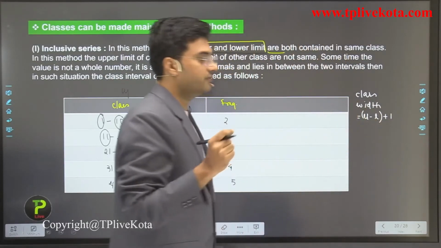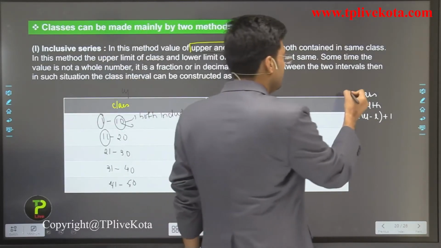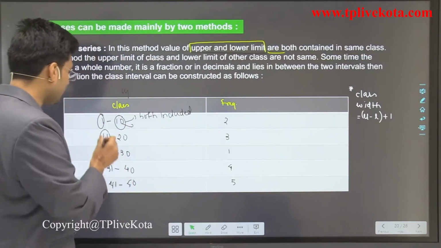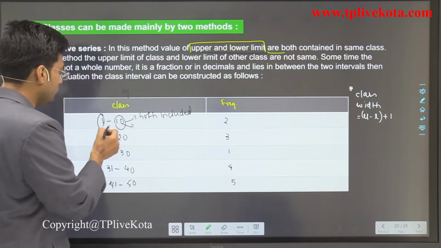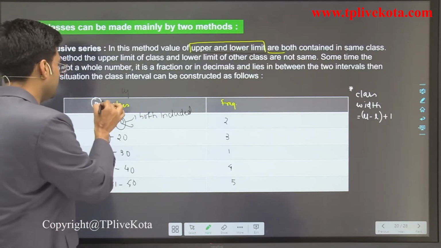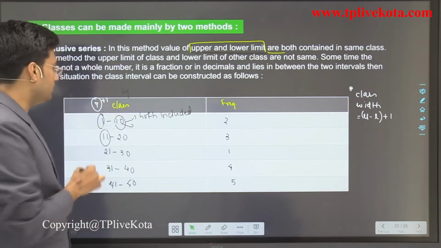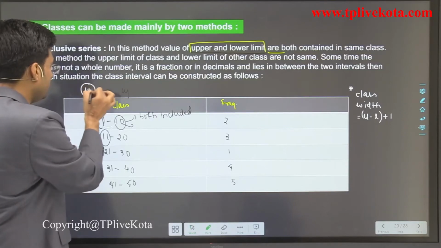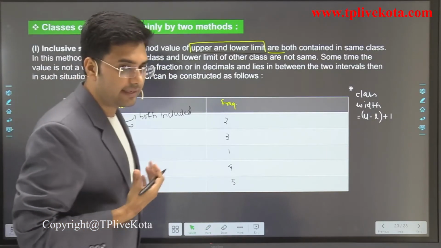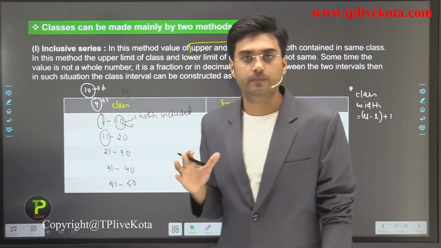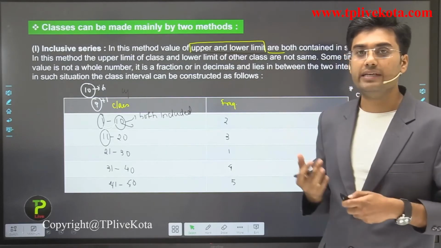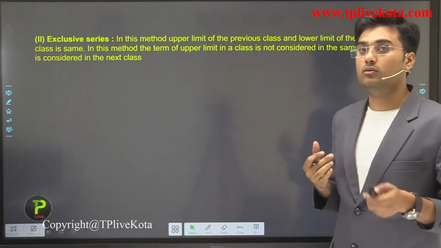Here class width is equal to upper limit minus lower limit plus 1. For example, if we subtract these two, we get 9. So what is the class width of these classes? It is 10. So the class width h is equal to 10, or we can say the class size is 10. Clear?